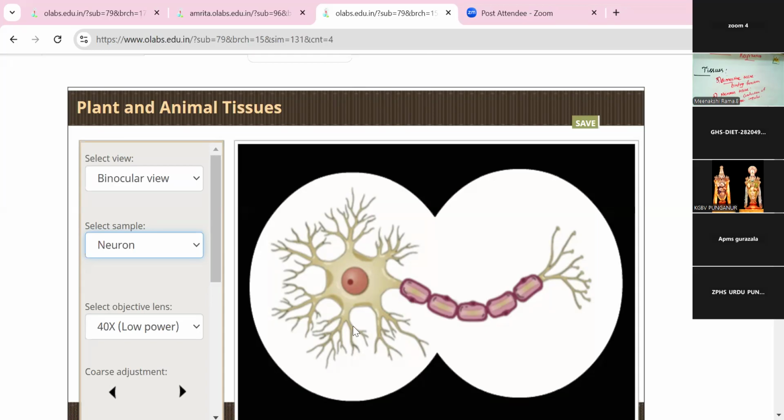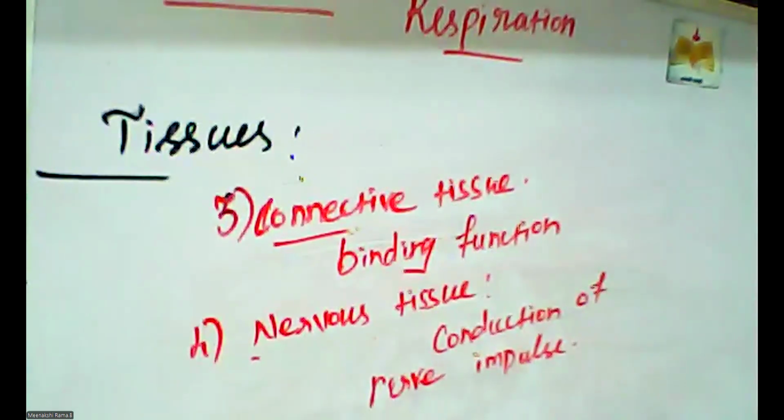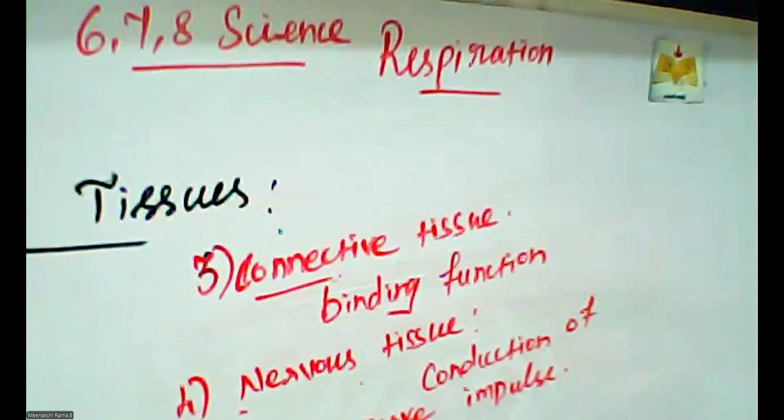So, different kinds of cells. The cells are joined together to form tissues. Different kinds of tissues are present in our body, and the cells in each tissue have different structures also. So, this is the neuron cell structure. Very clear. In this simulation, we learned the different kinds of cells, that is collenchyma and sclerenchyma structures.